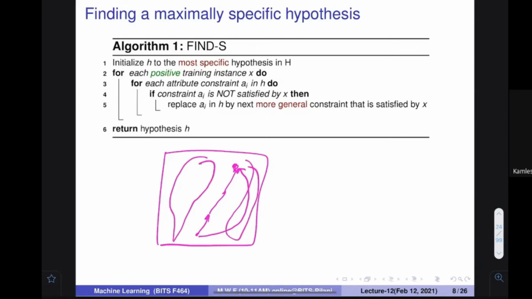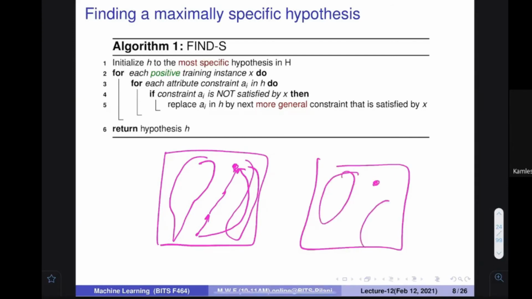This is an interesting idea: a lot of hypotheses are there, but you find the suitable hypothesis without exploring all of them, by starting from the most specific one and you keep generalizing. Generalization means saying yes to more examples, relaxing the condition, and by relaxing the condition, you include all those examples for which it should be okay.